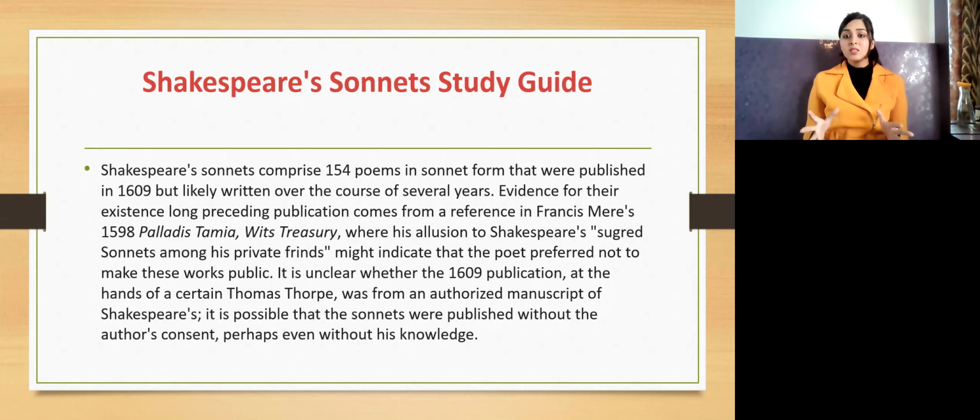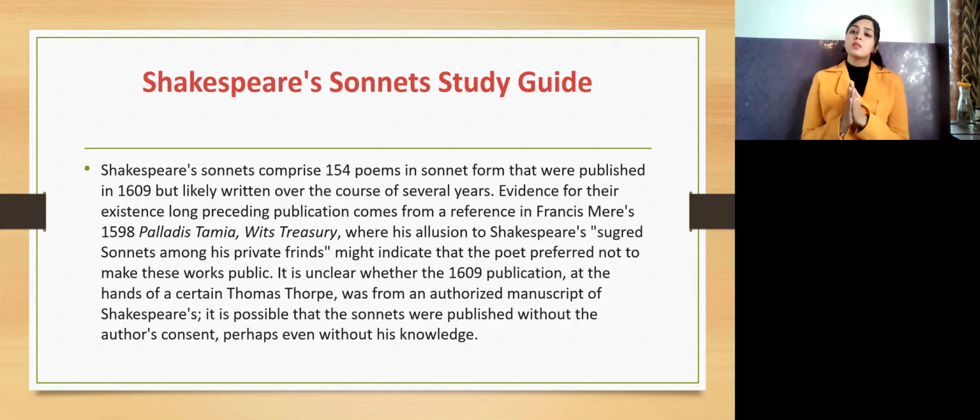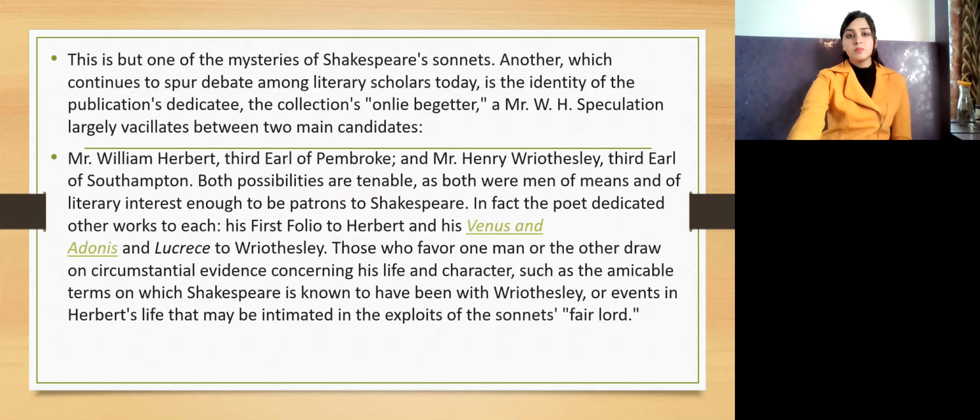It's not actually known whether he himself published all these things and gave his personal life to the people, or whether a few sonnets were published without his consent. So we have no knowledge about that. But we only know that it is his own personal life that we will be discussing, and we will see how this great author went through his life.